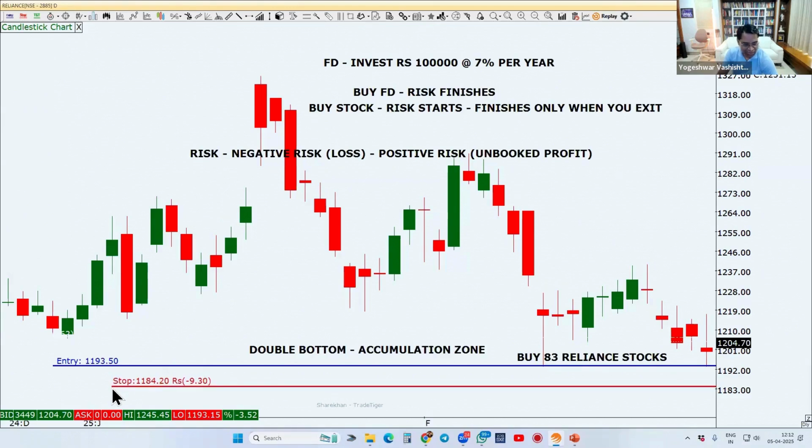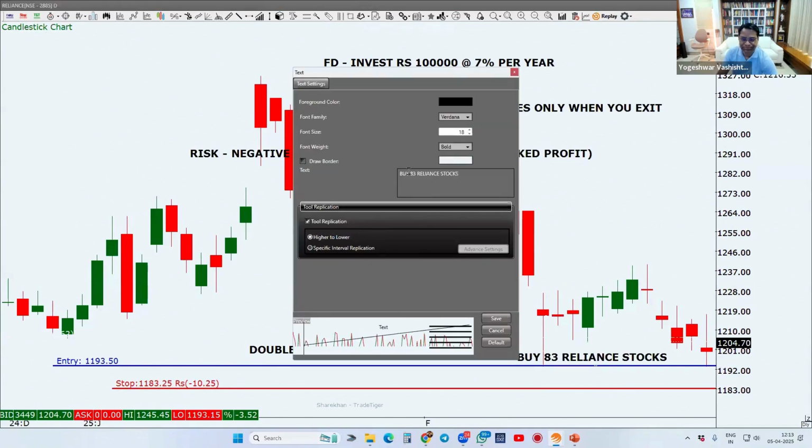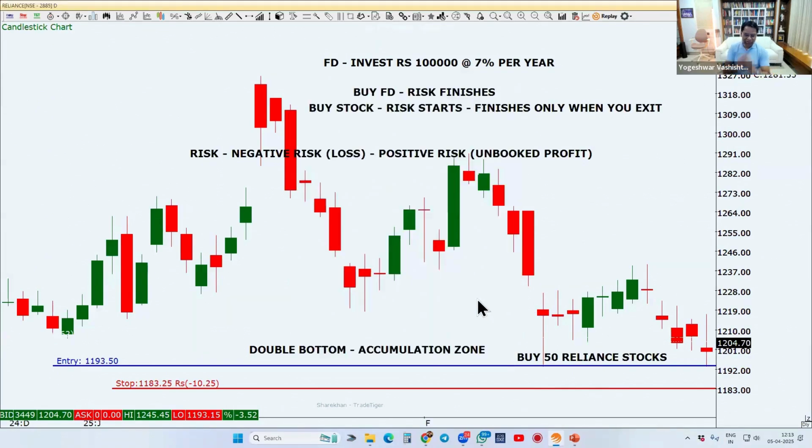Let's say I take about 10 rupees of this, and I buy 50 stocks. This is called position sizing. I cannot do 83, I'll do 50 stocks. So what I have done is, I have planned my small loss.